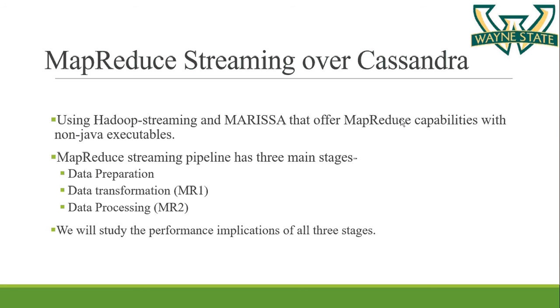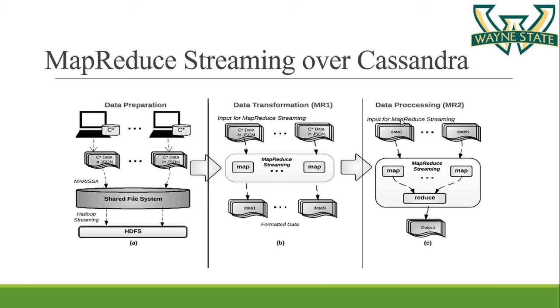The first stage is data preparation, the next stage is data transformation, which is also called MR1. The next stage is data processing, which is also called MR2. We'll also study the performance implications of all these three stages. We will study all these three stages in detail. This is an overview of all the three stages, just a diagrammatic view. I'll come back to this slide later after explaining all the three frameworks.